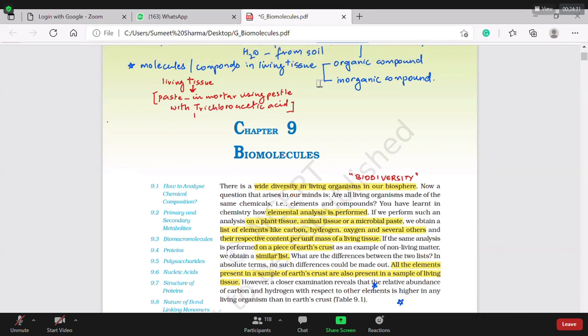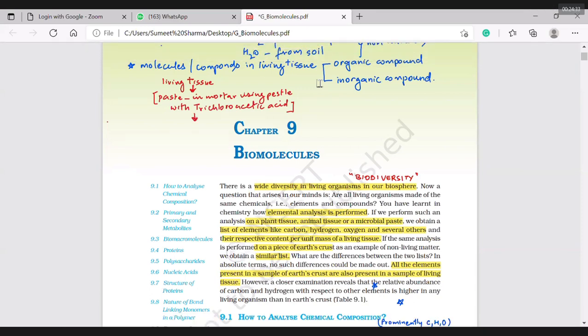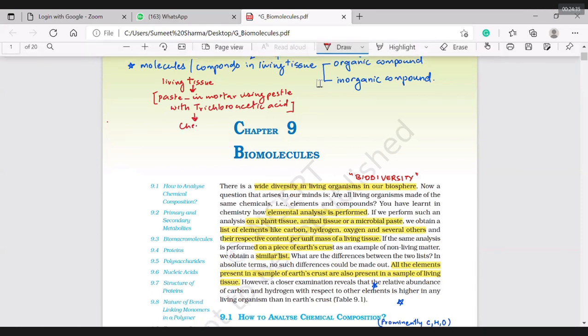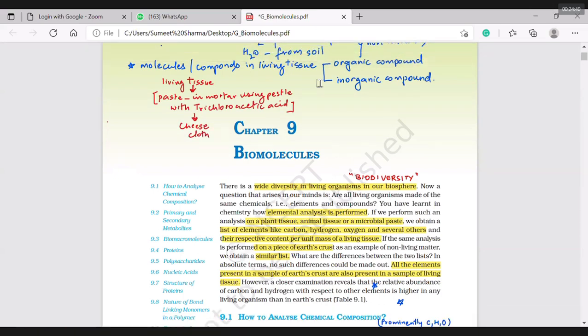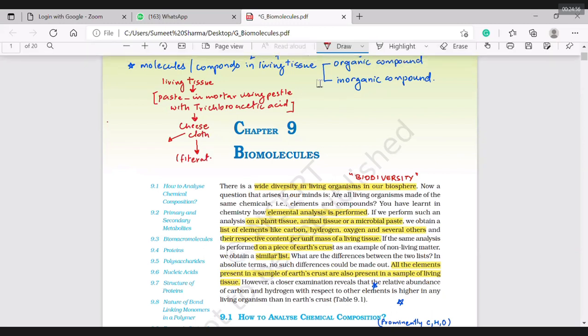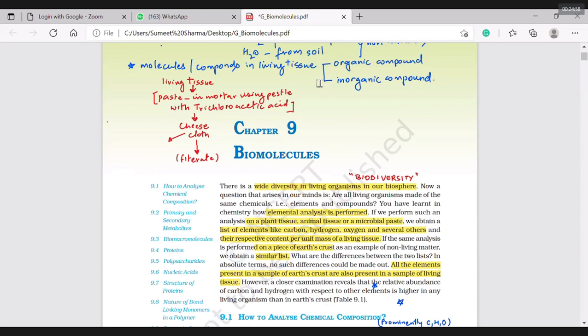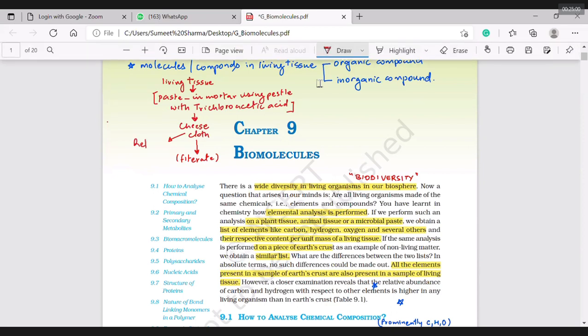Then we have the other thing to mention. I have taken a cheesecloth and got two separations. One which has passed and is obtained as filtrate, and which is not passed, left behind, is retentate.